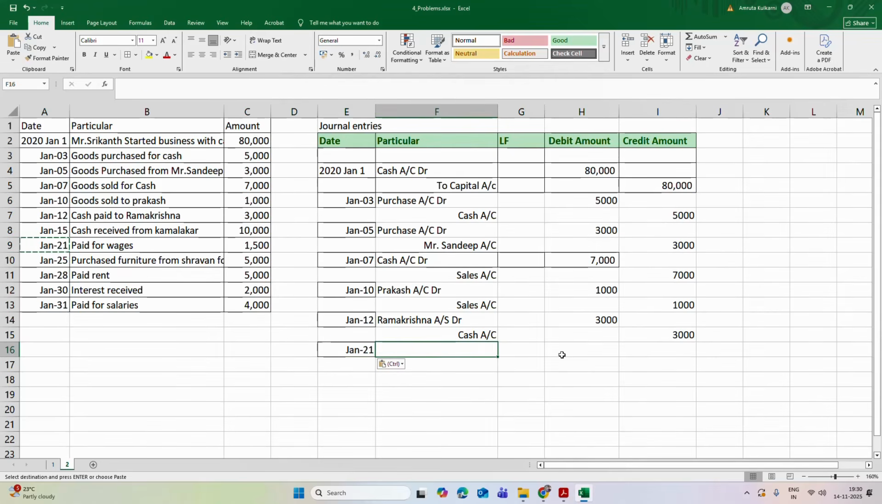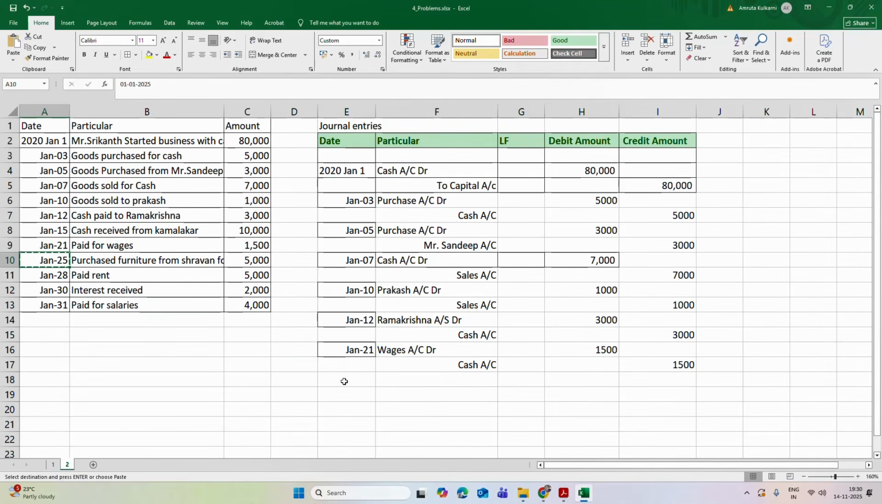Now next on January 21, he has paid wages of rupees 1,500. So wages account is to be debited 1,500, and this is paid from cash. So which account is credited? That is cash account is credited by 1,500.